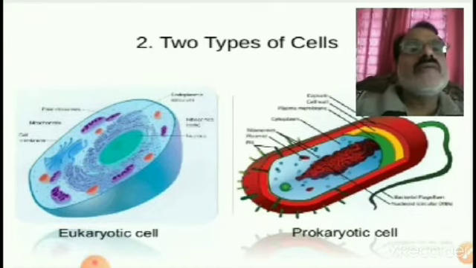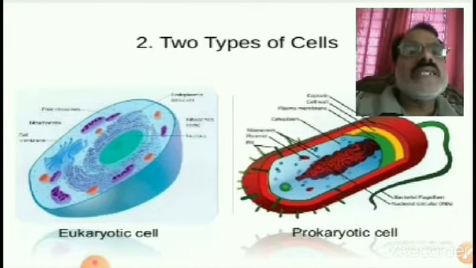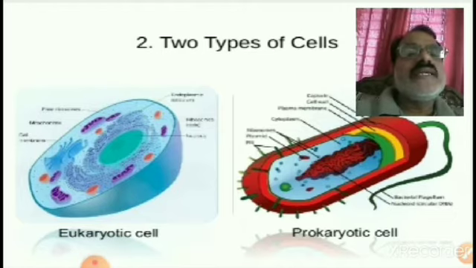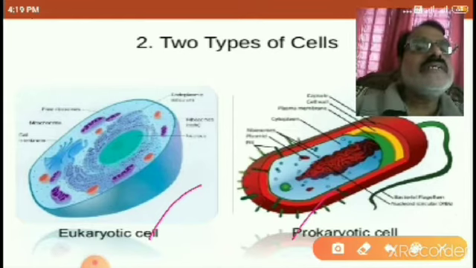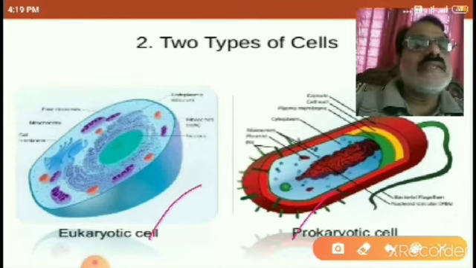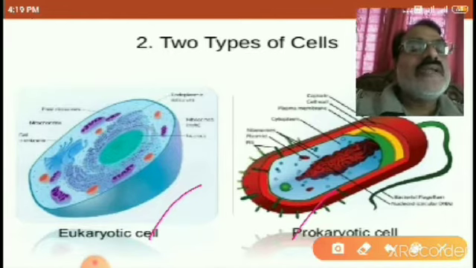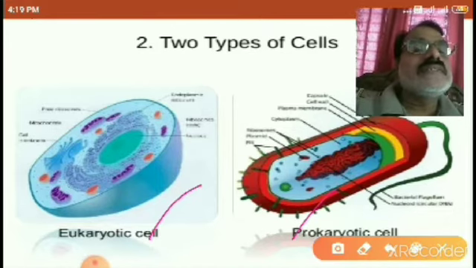We generally come across two types of cells. One is eukaryotic, the second one is prokaryotic cell. Prokaryotic cell means pro means first, karyon means nucleus.